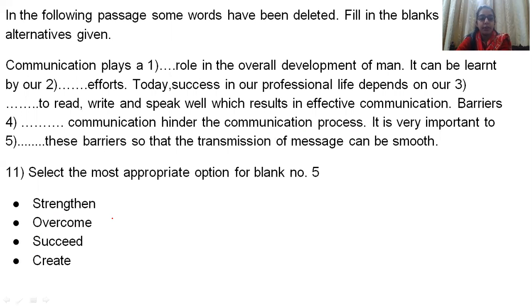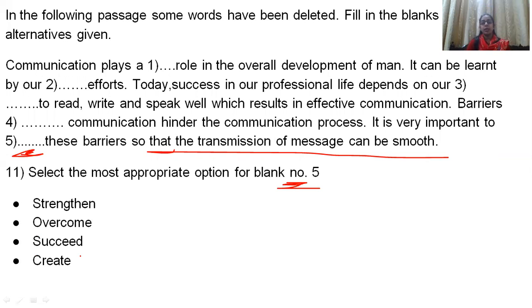Next question, number 11. Again, similar passage, last blank. It is very important to dash these barriers. Now, these barriers should be dealt with so that the transmission of the message can be smooth. So, select the most appropriate option for blank number 5. It is important to strengthen these barriers, overcome these barriers, succeed these barriers, or create these barriers. Generally, students, barriers are like a blockage. Once they are removed, once they are overcome, then only the message will be smoothly transferred. So the correct answer will be overcome.